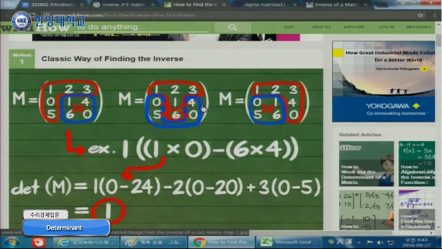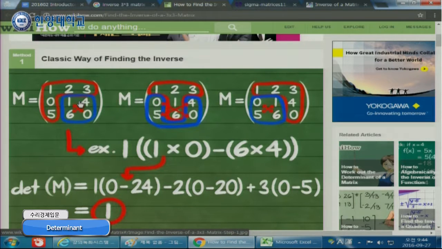Minus 15. And then you pick this one, and you delete its row and column. It is 6 minus 10, so minus 4. And then multiplied by 4, so minus 16. So previously it was minus 15 and 16, so the determinant is 1, the same, right?